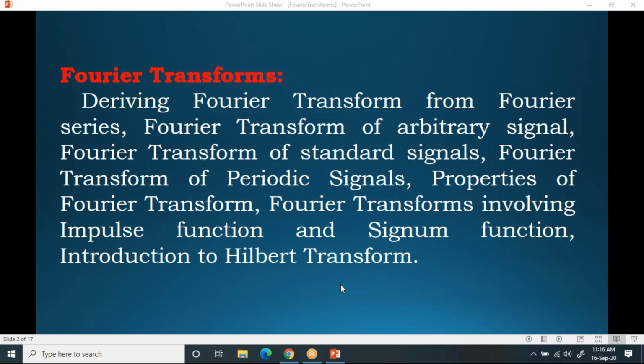Then after that, you are going to study about properties of Fourier transform. Then Fourier transform involving impulse function, signum function, and introduction to Hilbert transform. Here you are going to discuss about some basics of Hilbert transform also. Now, before going to see this Fourier transform in detail, first you should know why we need to go for transformation, or what do you mean by transformation? First, try to understand. Transformation means converting one form of signal into the other form is known as transformation. Please try to understand.